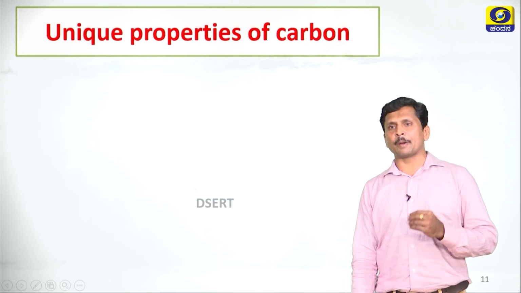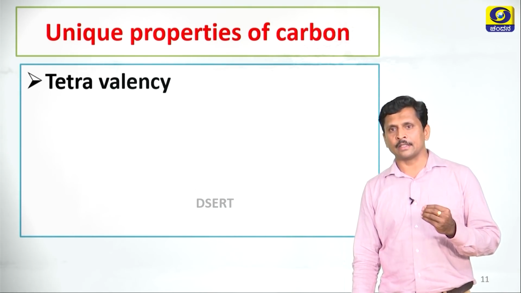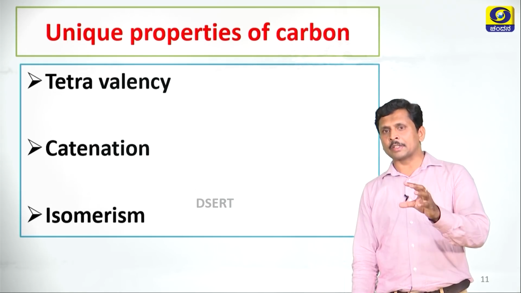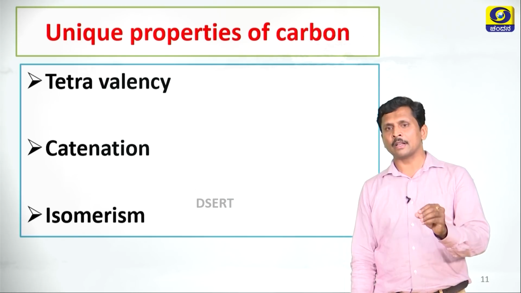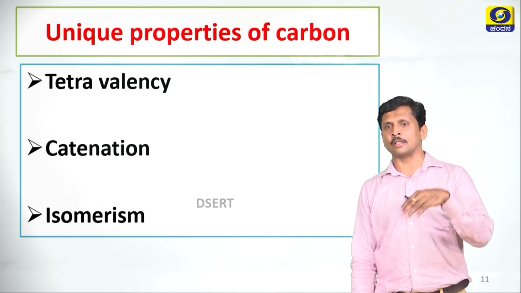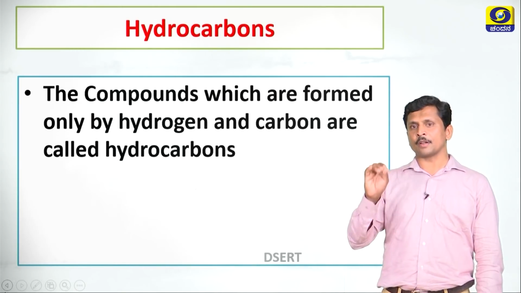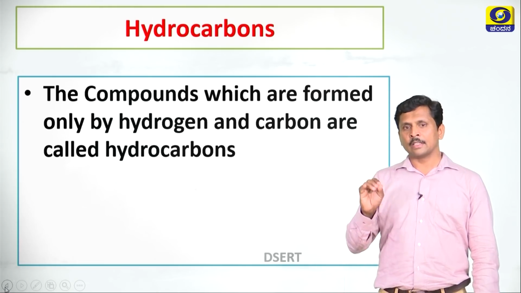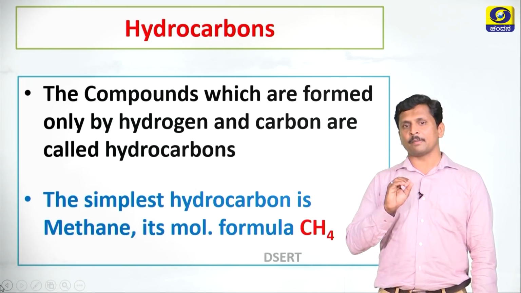Let us recall the unique properties of carbon. First one is tetravalency. The second one is catenation and the third one is isomerism. These 3 properties make carbon a unique element and carbon produces a large number of chemical compounds in nature. The compounds which are formed only by hydrogen and carbon are called hydrocarbons. The simplest hydrocarbon is methane. Why is methane the simplest hydrocarbon?